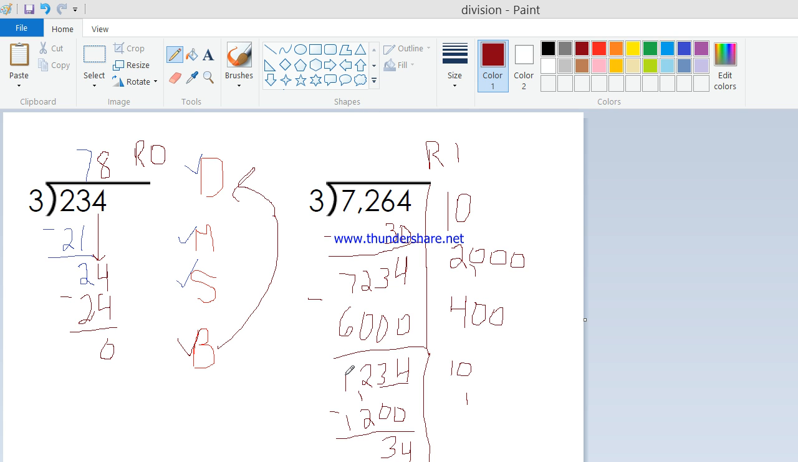Our quotient, our answer, is adding up what we did over here. So that's going to be 2,421. Now, if we multiply this number times this number and then add the remainder, we should get the dividend. We should get this number in here. That's really the best I can do.